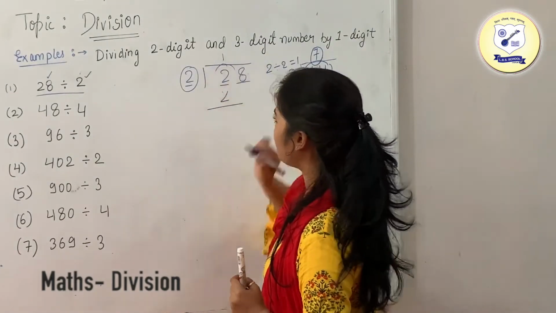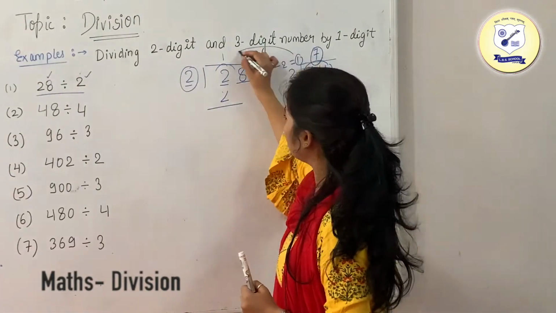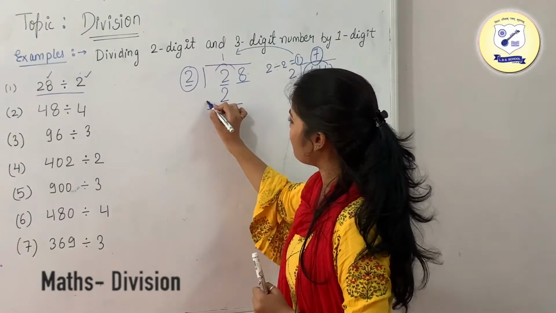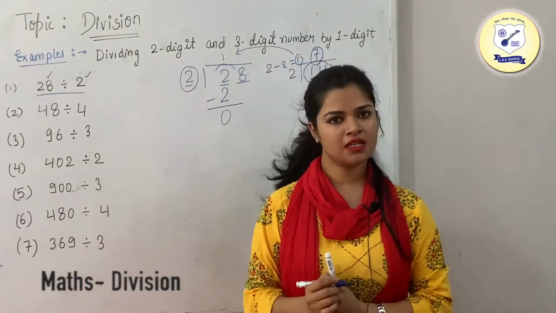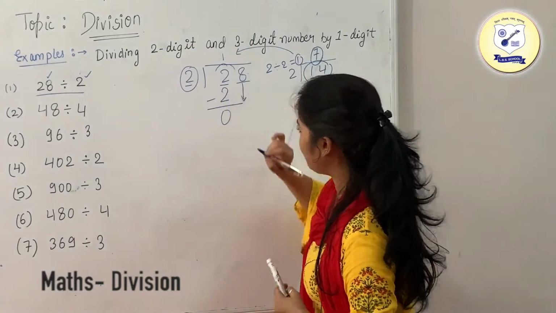How many times it was coming in the table of 2 is 1. We need to write this at the top. Now just subtract these numbers. What we are having is 0.